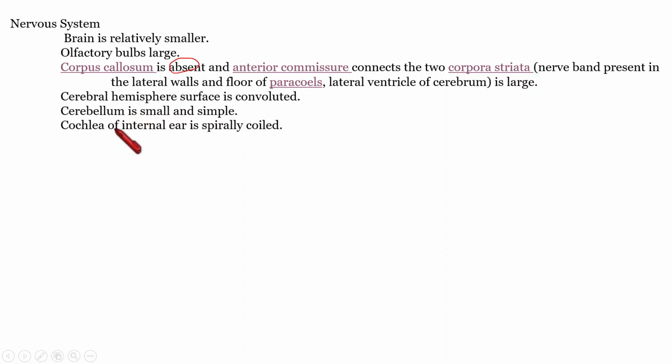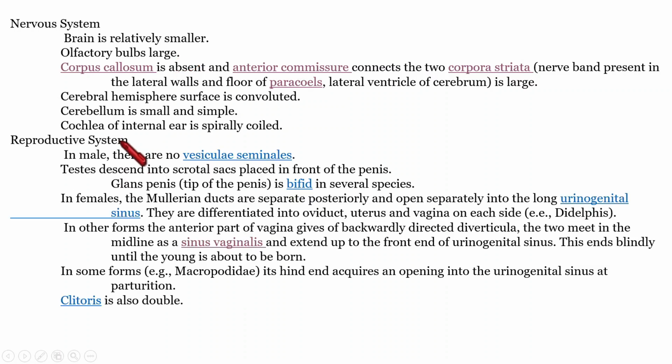And next, cochlea. Cochlea is spirally coiled. We know that the cochlea is that part of the internal ear, as it is doing a function relating to balance. That's why we mentioned cochlea here. Next Metatherian feature is regarding the reproductive system.